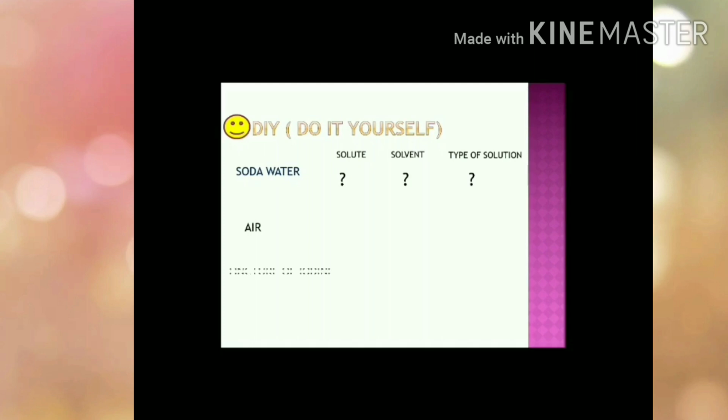Now this is the time for your DIY, students, that is, do it yourself. Here I have given you soda water and you have to tell me what is the solute in it, the solvent in it, and the type of solution in it. Similarly, for air and tincture of iodine, repeat the same practice and try to identify the solute, solvent, and type of solution present in it.